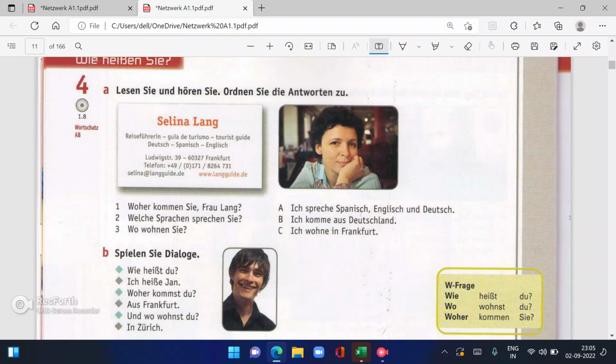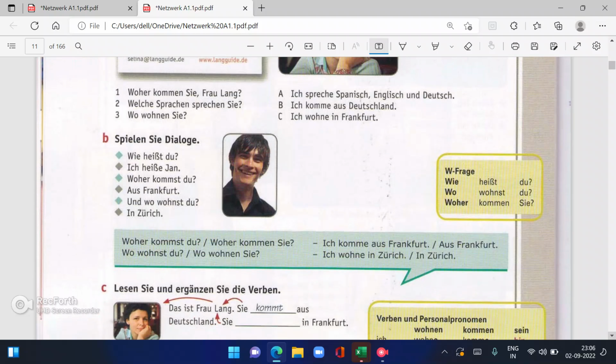So what is it? Woher kommen Sie, Frau Lang? Ich komme aus Deutschland. Welche Sprachen sprechen Sie? Ich spreche Spanisch, Englisch und Deutsch. See, in this sprechen is the verb. This is small letter. But then Sprachen is the Nomen, where S is capital. Kommen is the verb, that is why k is small here. Then wo wohnen Sie? Ich wohne in Frankfurt. I live in Frankfurt.